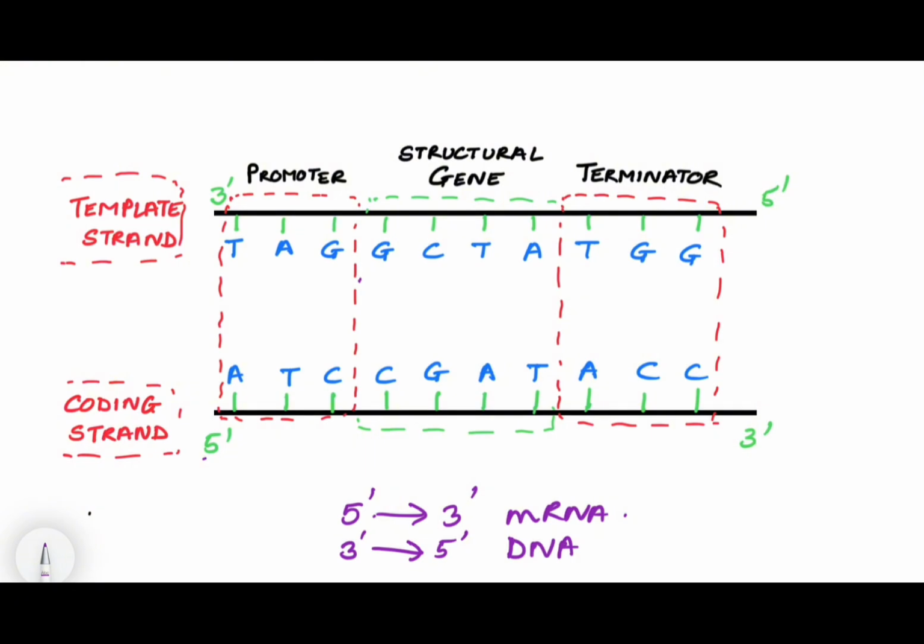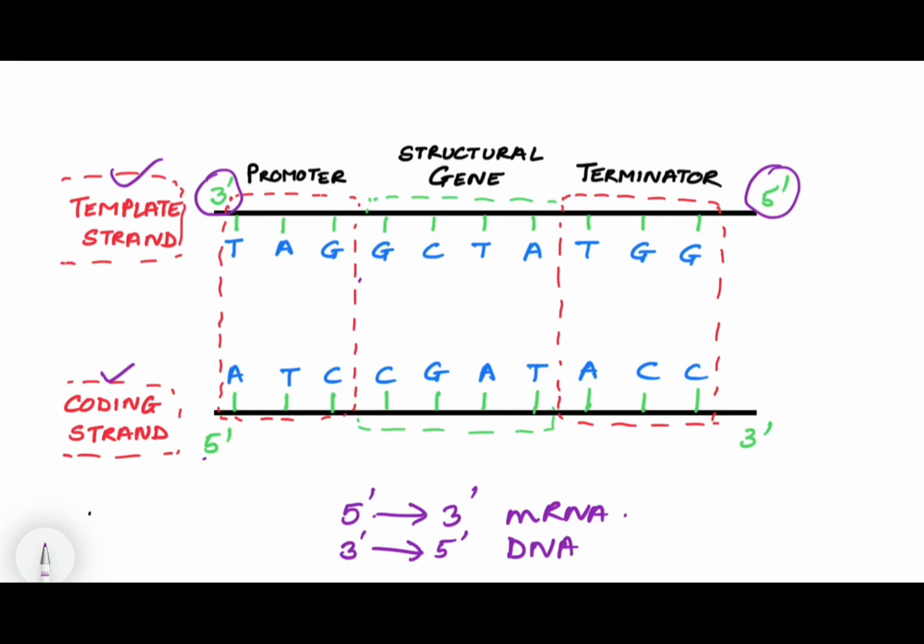When we look at this figure, this is a double-stranded DNA molecule and we have marked all the transcription units in it. The strand which has 3' to 5' polarity is known as the template strand, on which mRNA will be formed. So, the strand which forms mRNA is known as the template strand. The opposite strand whose polarity is 5' to 3' is known as the coding strand and it will not be used during transcription, meaning it will not code for any mRNA.